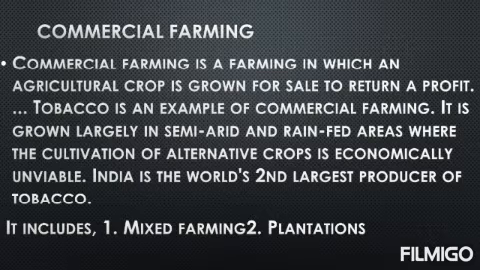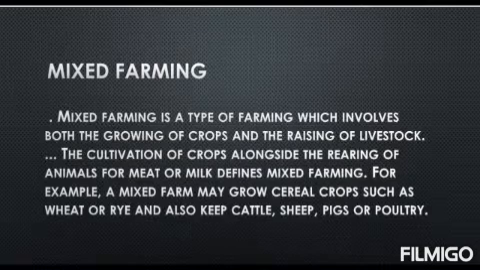Commercial farming includes two main types. The first one is mixed farming and the second one is plantation. So commercial farming is one of the major types of farming. Please underline it in your textbook.